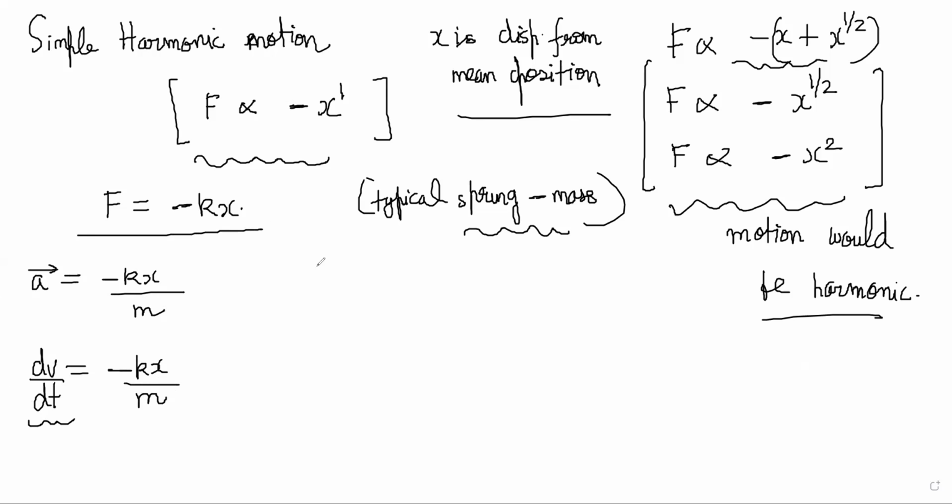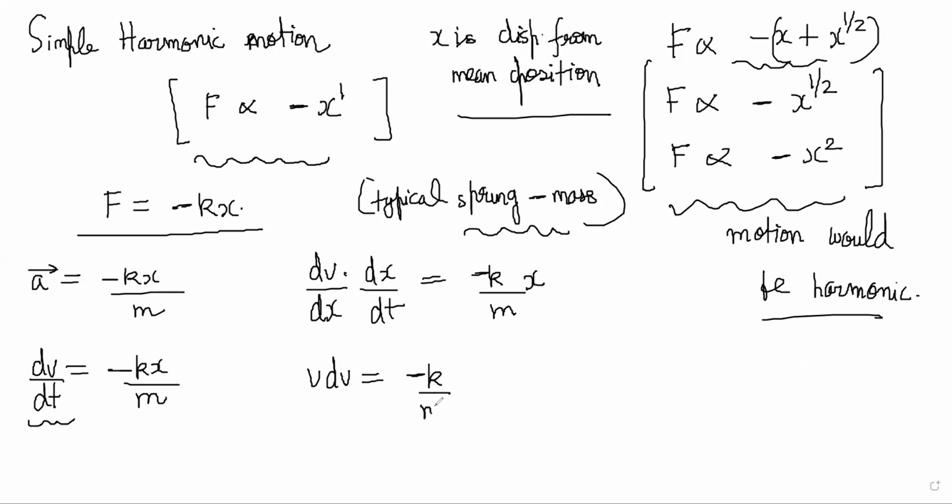So what we will do is we'll write acceleration as dv by dx into dx by dt is equal to minus k by m x, right? So this will become v dv is equal to minus k by m dx into x. So v dv, and dx comes this side. Now, depending on your situation, integrate this based on some initial conditions and final condition.